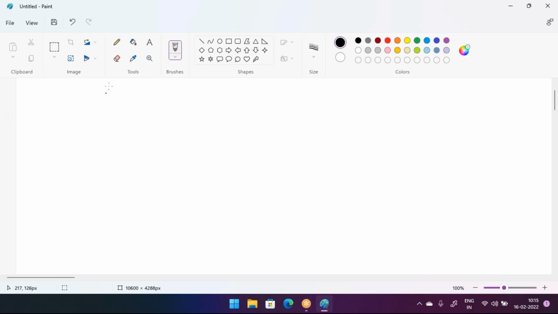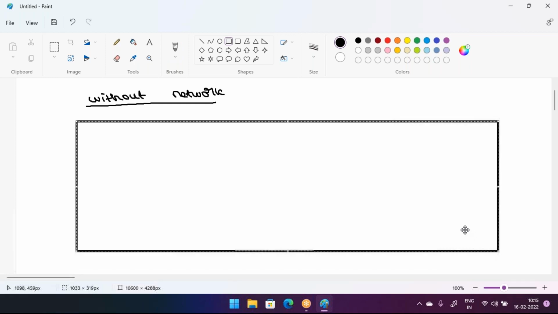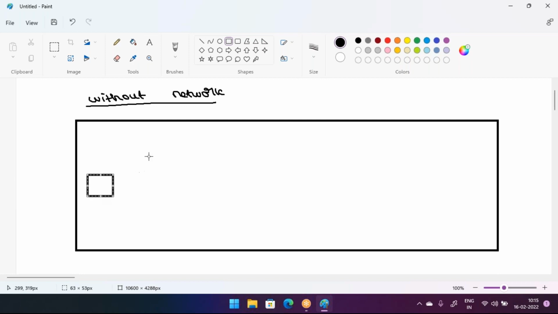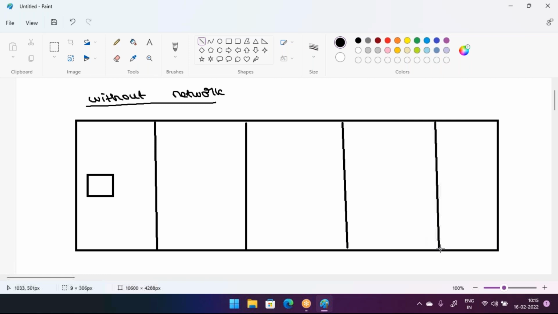First of all, if there is no network, what is happening? How are things going to work out without a network? Suppose this is one office, with one person sitting in this room. Suppose there are multiple rooms, multiple cabins. These are the multiple cabins here.